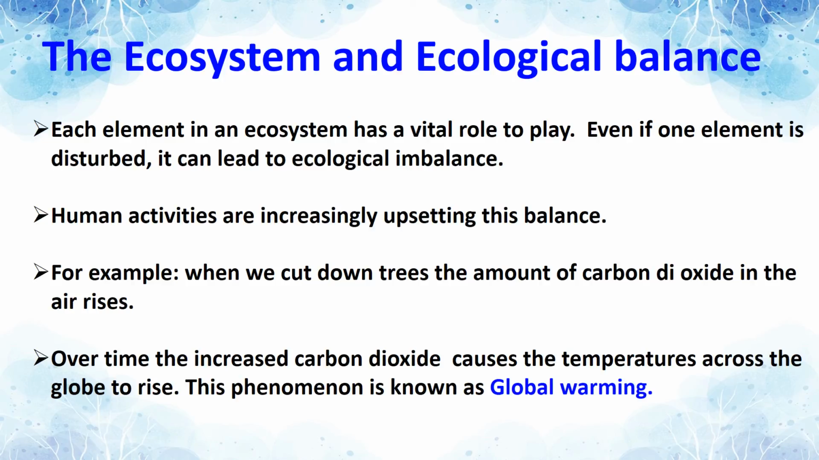For example, we cut down trees. If we cut down trees, we don't get oxygen, so there is an increase of carbon dioxide on the earth. The amount of carbon dioxide will increase. Not only that, the carbon dioxide released from industries, exhaust from vehicles, flash floods and destruction of soils are also main reasons for ecological imbalance.